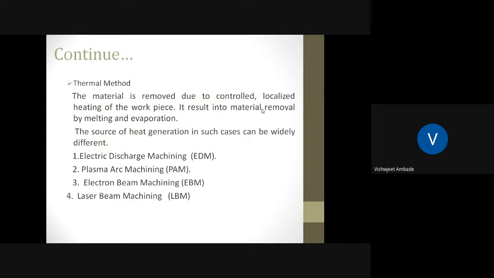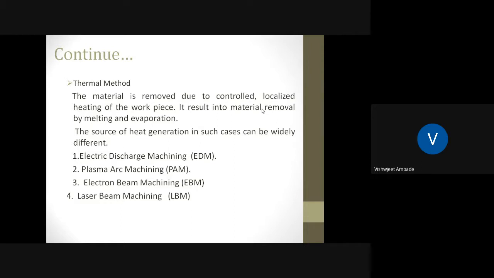Next category is thermal method. In this method, we are using thermal energy. The material is removed due to controlled localized heating of the workpiece. It results in material removal by melting and evaporation. When we supply heat energy to the workpiece or tool, the workpiece gets dissolved or vaporized or melted.